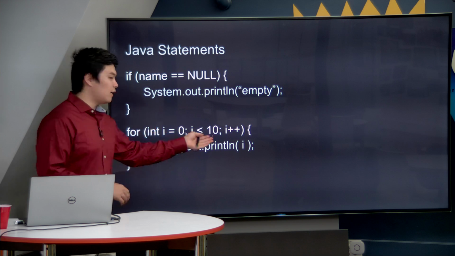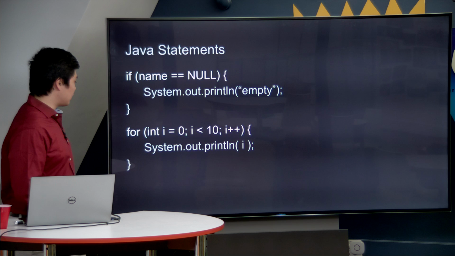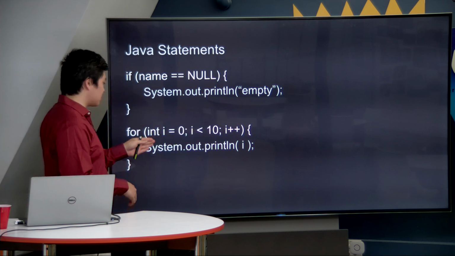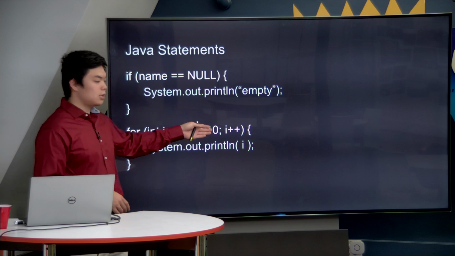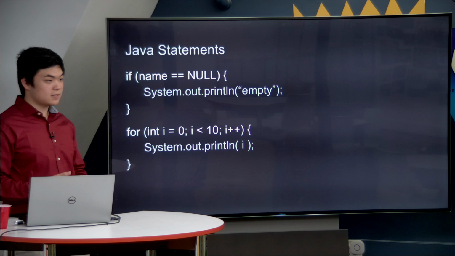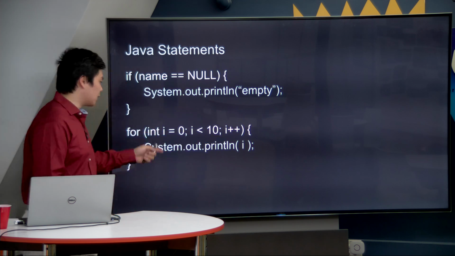Down below, we have a for statement. Notice that this looks very similar to what we have in C. We have the three parts of our parentheses separated by semicolons, starts the int at 0, increases it each time using the plus plus operator, and it also uses the less than operator to specify when this for loop will end. And every time, it just prints out I, the integer.